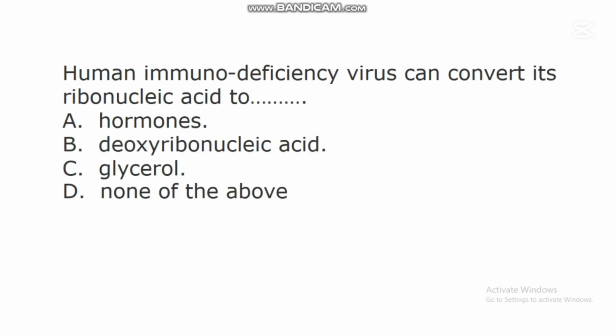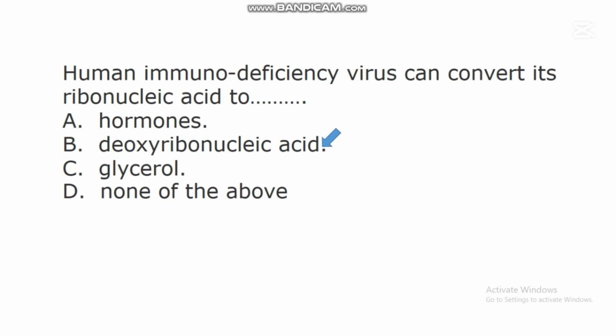The next question says, human immunodeficiency virus can convert its ribonucleic acid to dash. A. Hormones. B. Deoxyribonucleic acid. C. Glycerol. D. None of the above. In this question, the correct answer is B.